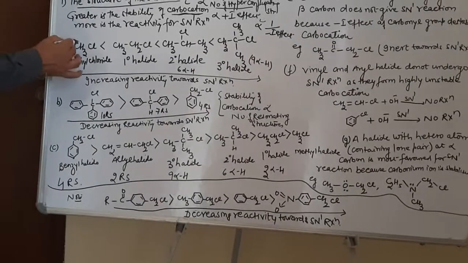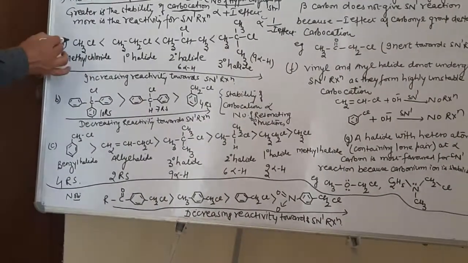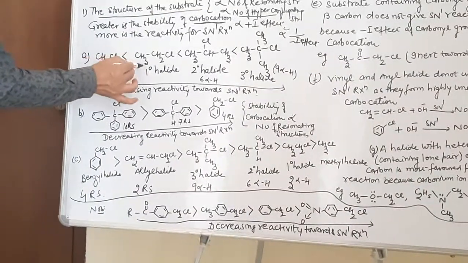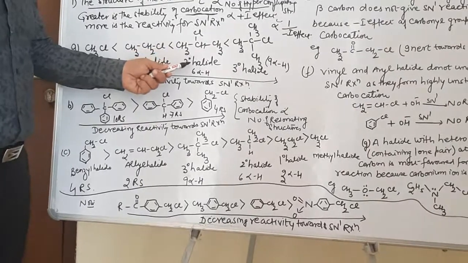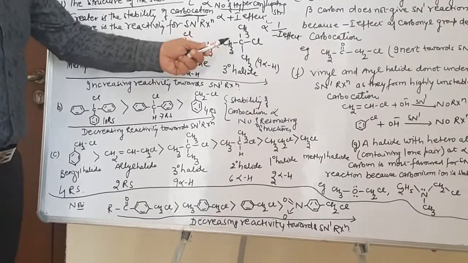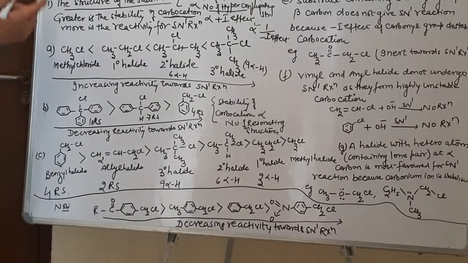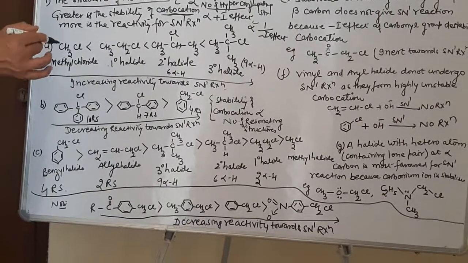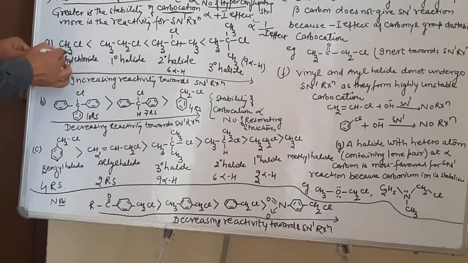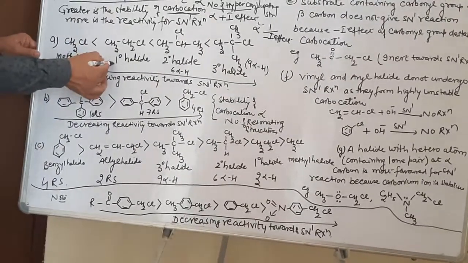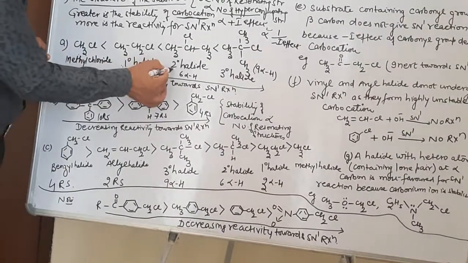Suppose we are asked to arrange them in increasing order of SN1 reactivity. What is this? Methyl chloride. This is ethyl chloride. This is 2-chloropropane, that is a secondary alkyl halide. And this is 2-methyl-2-chloropropane, a 3 degree alkyl halide. Now, for the SN1 reaction, as I told you yesterday, 3 degree is more than 2 degree, which is more than 1 degree. Methyl chloride will be less than the 1 degree halide, that is ethyl chloride, which will be less than the 2 degree halide.